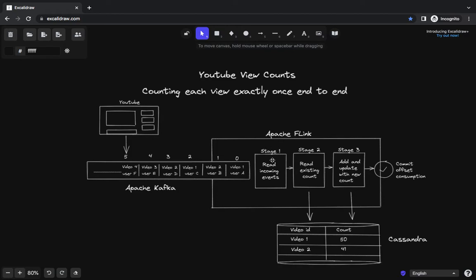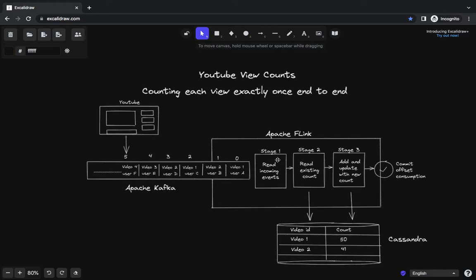Read the events for a given time. For the distinct videos in those events, get their current count, add the new counts to the existing counts, and then update them to the database. Finally, commit the offset. Now let's say these are the four stages 1, 2, 3, and the fourth one is committing the offset. Now we'll see what happens if any of these stages fail, and are there any scenarios where we actually count the videos fewer times or more times.